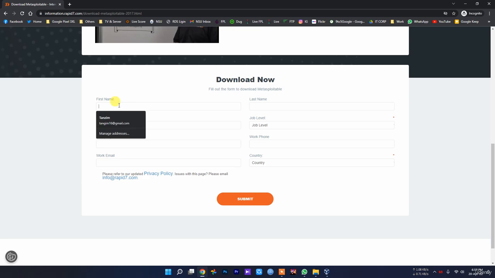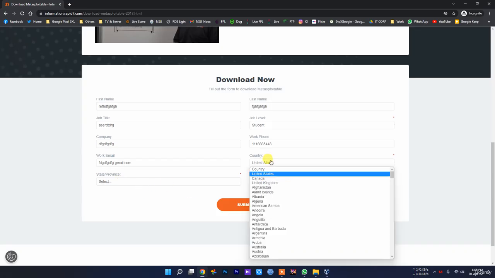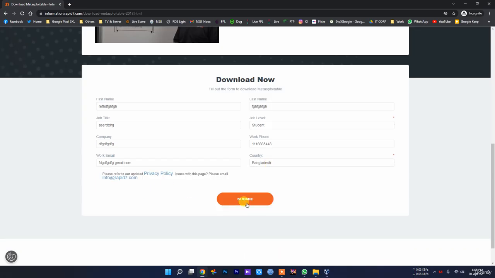First you have to complete this information to download Metasploitable, otherwise you cannot download. Just give a random first name, job title random, job level student, company random, work phone random, and work mail. You must have a valid one, this will not work otherwise. Let me give you a demonstration of why. United States, okay, let's give Bangladesh. This is where I am living.